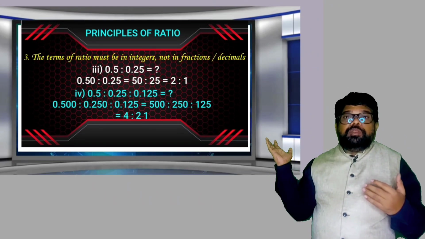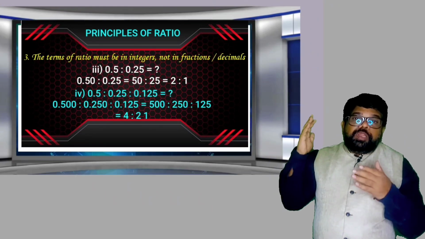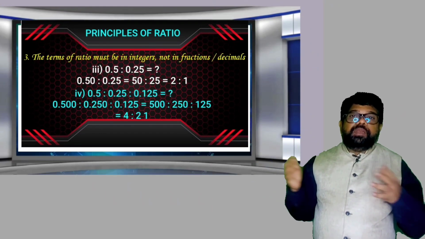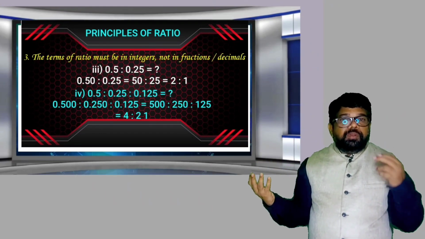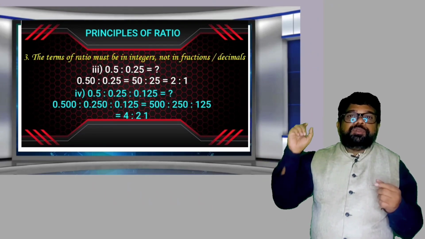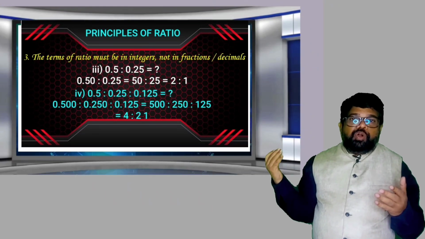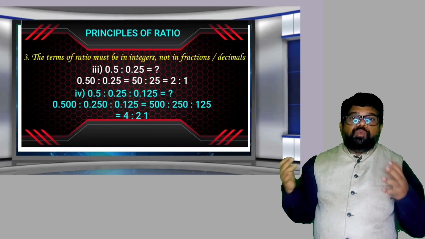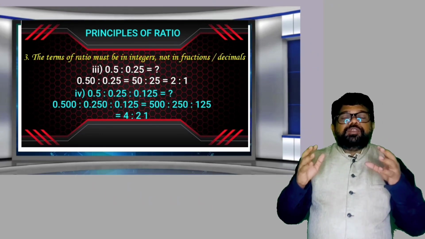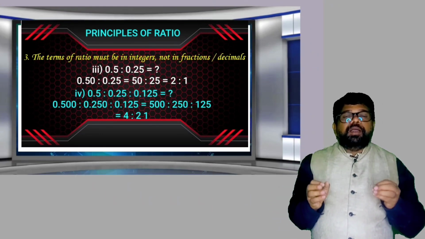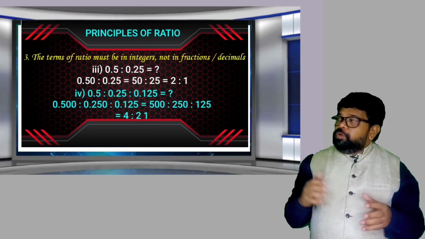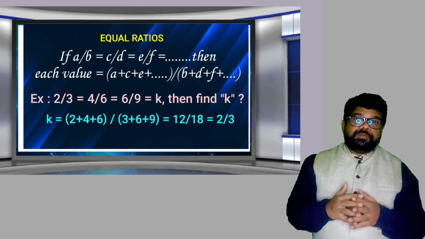What is the simplified form? All the terms are divisible by 125. 125 fours, 125 twos, 125 ones. So 4:2:1. Converted into integers. So 0.5 : 0.25 : 0.125 is equal to 4:2:1. These are the principles of ratio. These principles are very important for doing the calculations of ratio, proportion and variation. Understood? Now the next one is equal ratios.